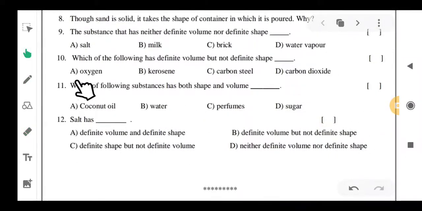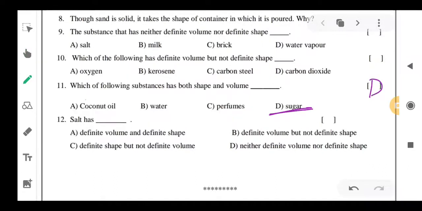If you take the first one, coconut oil. Coconut oil is a liquid, so this is not the correct answer. B, water. Water is also a liquid, so this is not correct. Perfume. Perfume is a gas, so this is also not the correct answer. D, sugar. Yes, sugar is a solid, so that's why D is the correct answer.